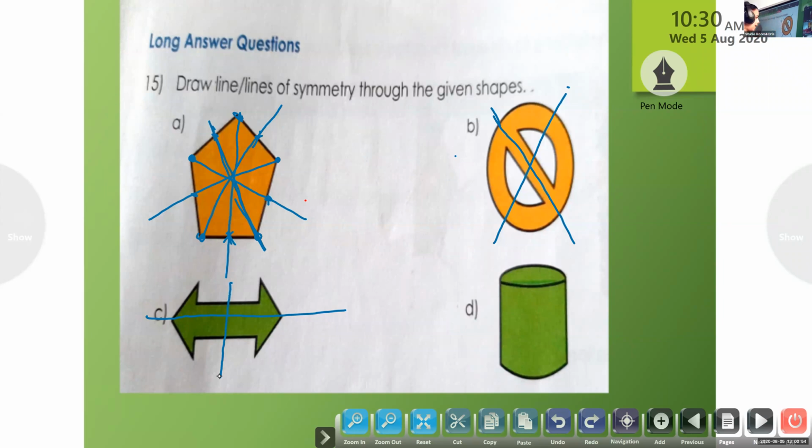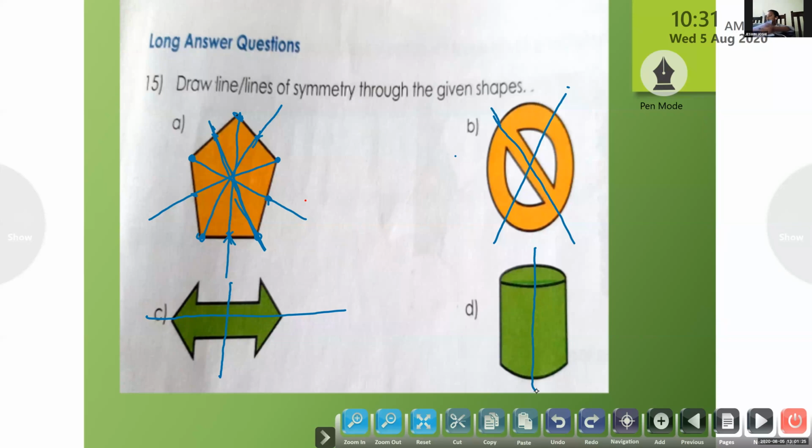So Amiel, please unmute. Question D. How many lines of symmetry, Amiel? Can you see the board? Yes. How many lines of symmetry here? Anne Maria, please unmute.